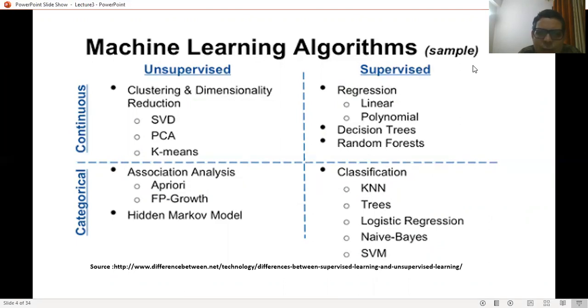In the supervised environment, with the availability of continuous target data, we use regression, decision trees, and random forest. When categorical data is available, we go for association analysis under unsupervised learning and hidden Markov models. Under supervised learning, we go for classification such as KNN, trees, logistic regression, naive Bayes approach, or support vector machine.